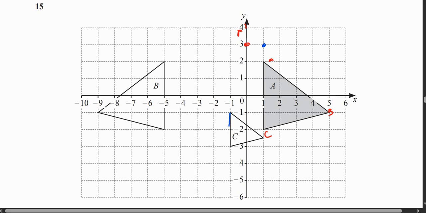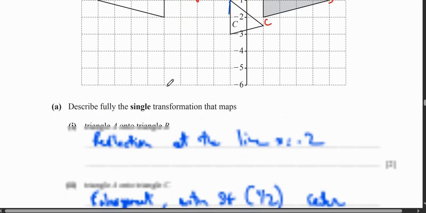So from this point you go negative 5, and from this point you go 1, 2, 3, 4. So this is how you guys will rotate in this question. I hope you guys understood this one.